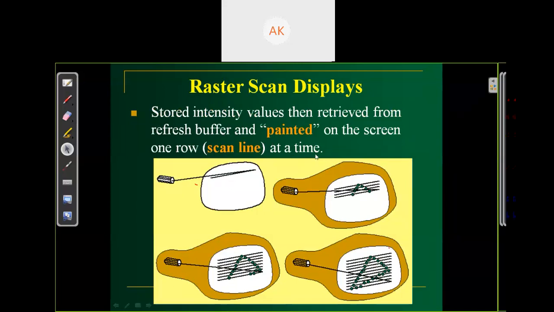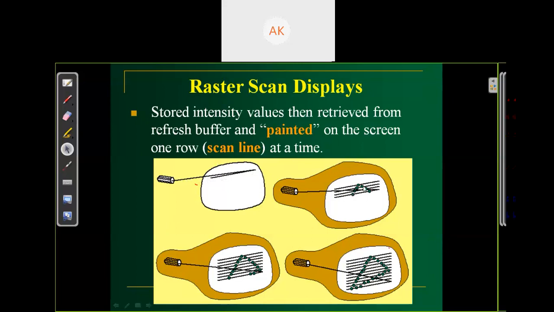at a time. As we have discussed, in this raster scan system, the beam scans one row at a time. First it completes a row, and at the pixel where we want to draw the pattern, our beam is on, and at the remaining places it will be off. It's moving. First row completed. Then it starts with the second row, third row.